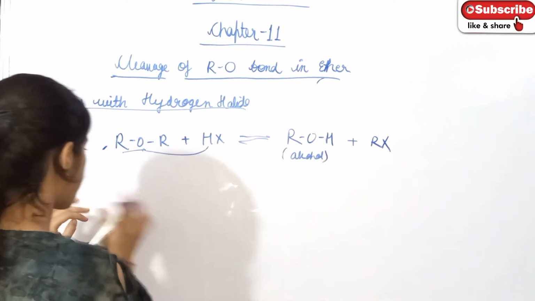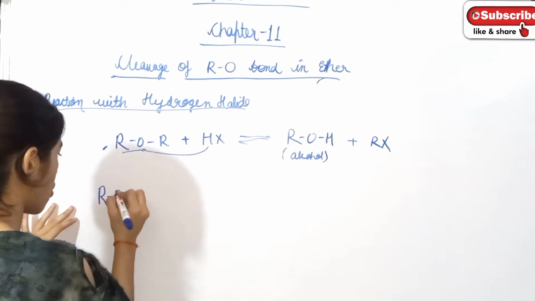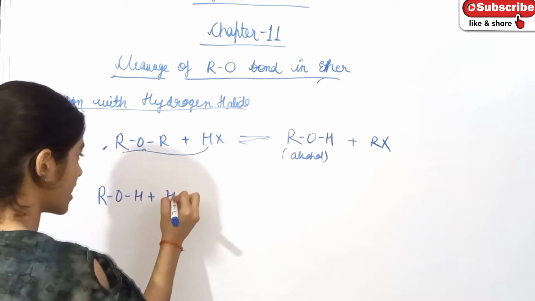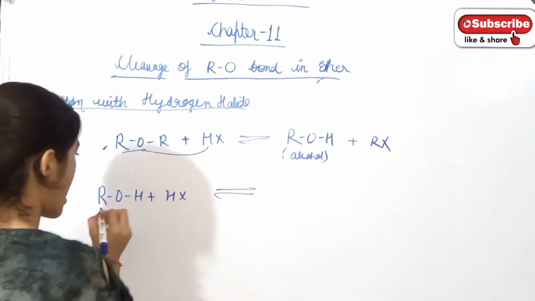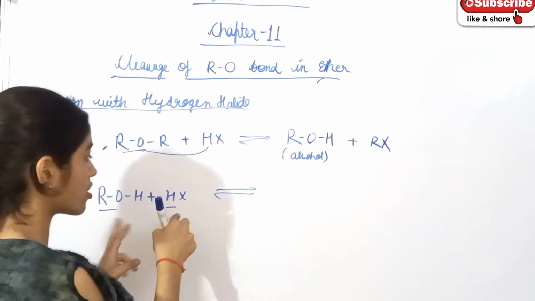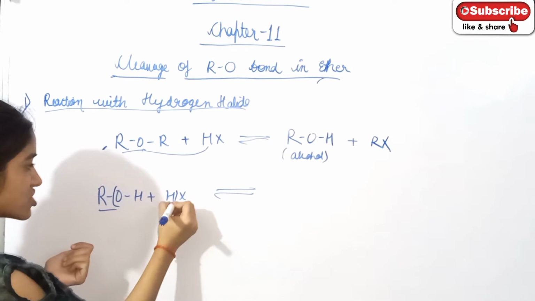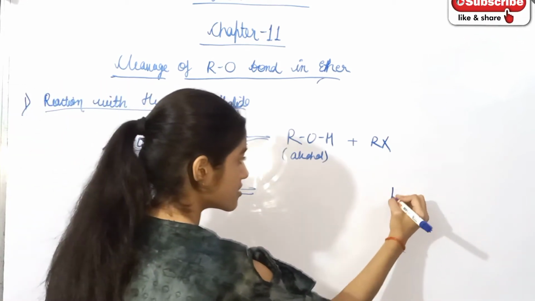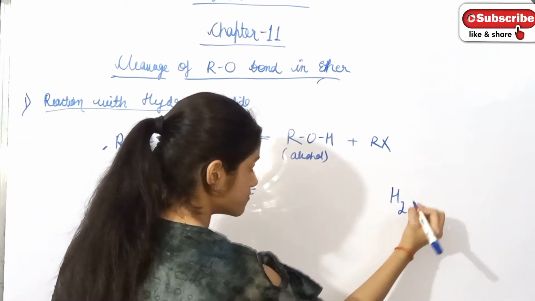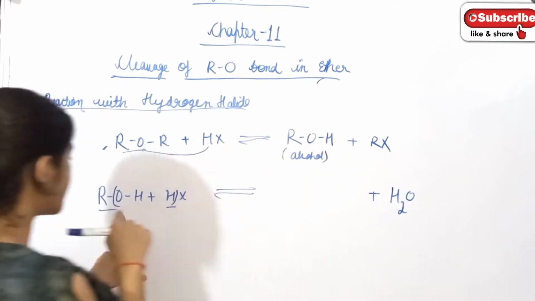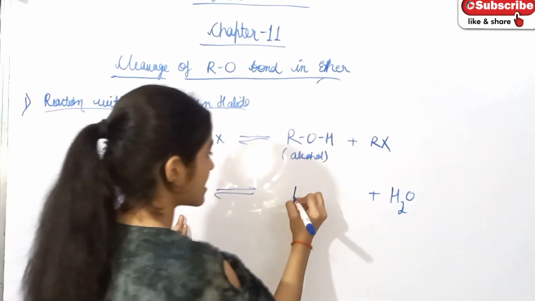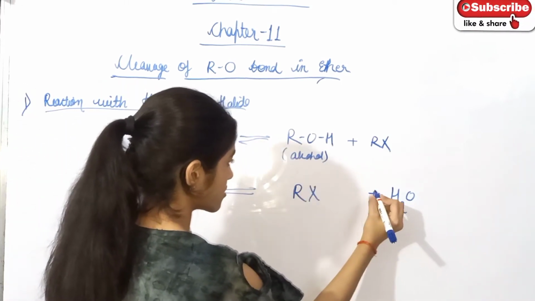So again this compound, that is alcohol, when it reacts with hydrogen halide, then what do we get? This OH and this H are removed as a water molecule, and RX, alkyl halide, is formed as a product.